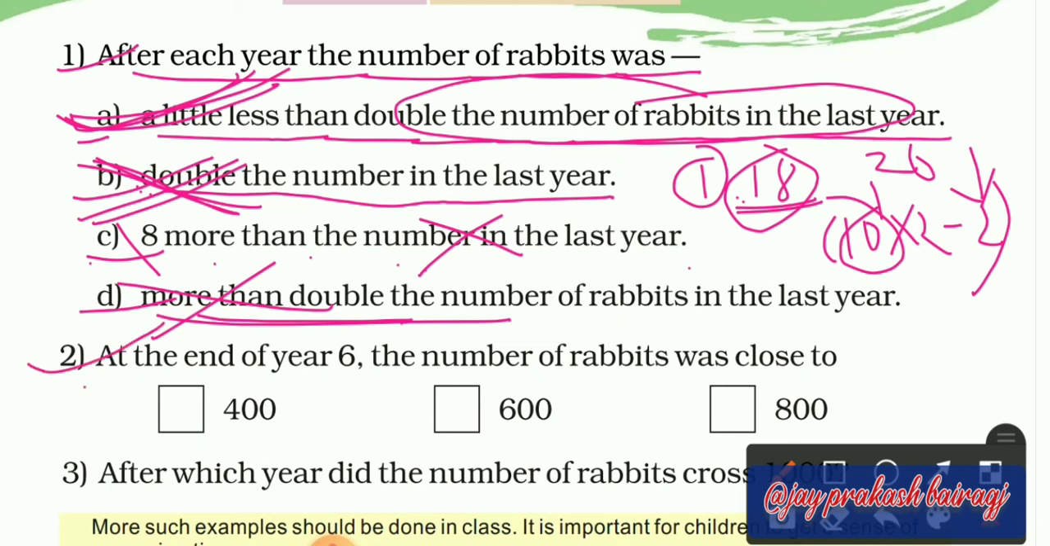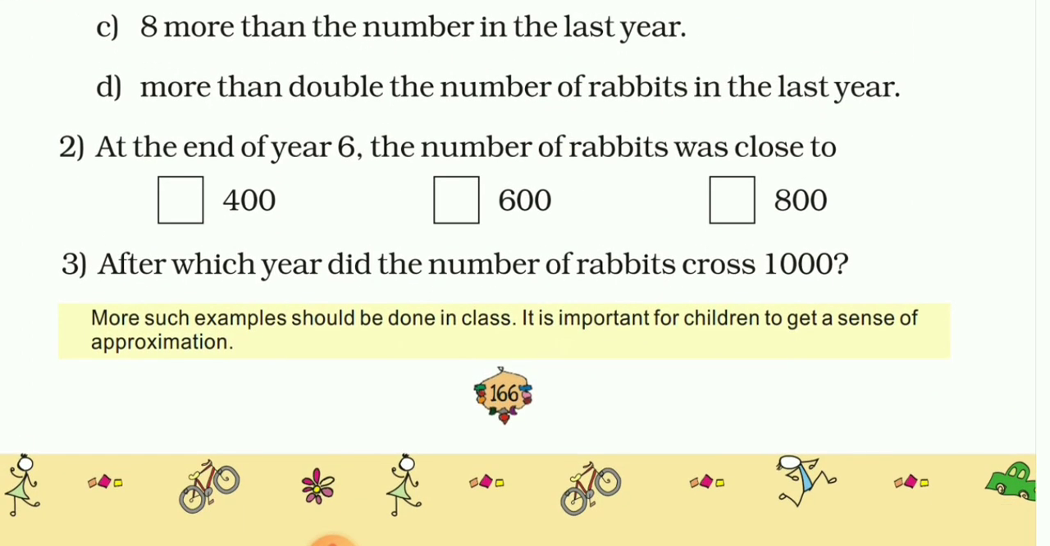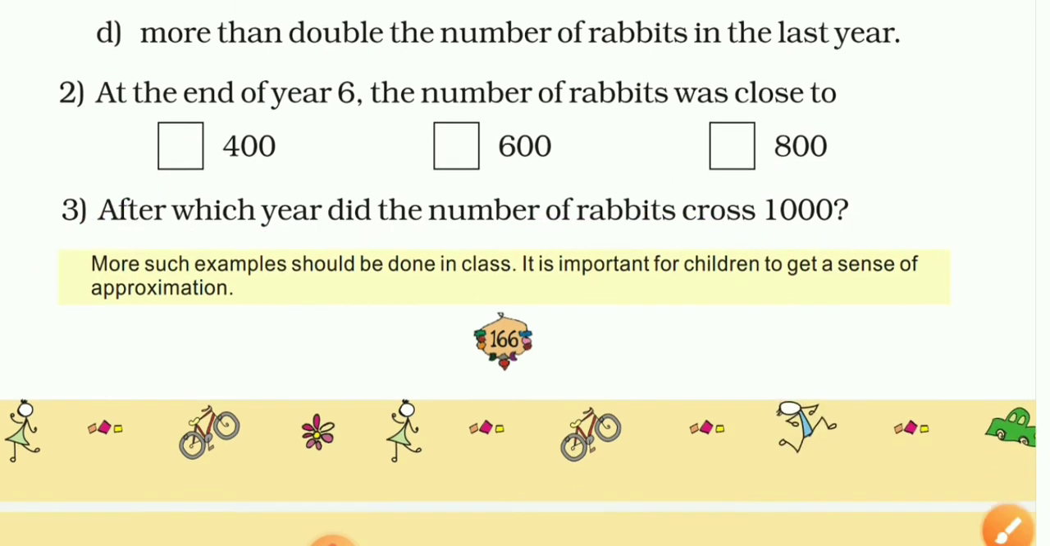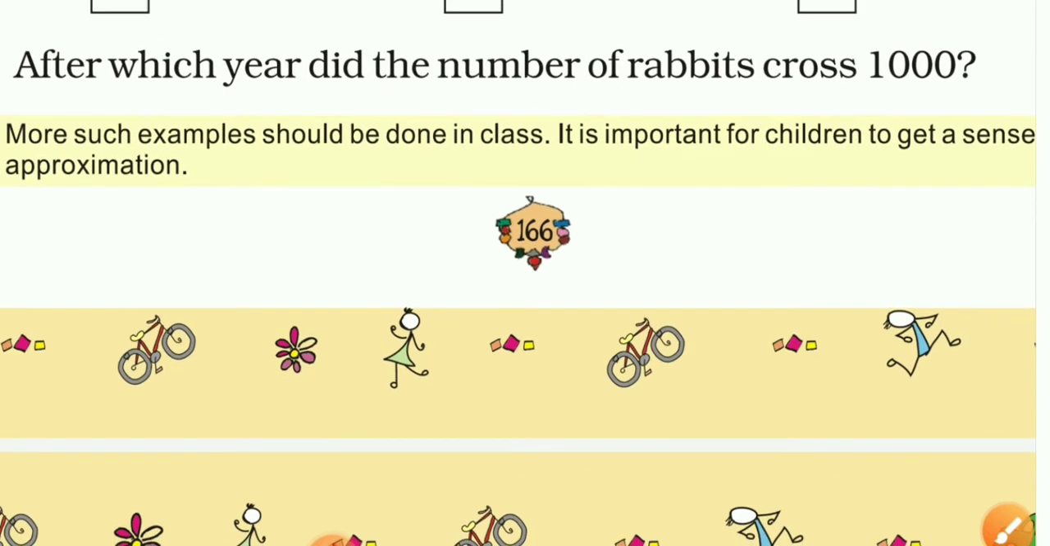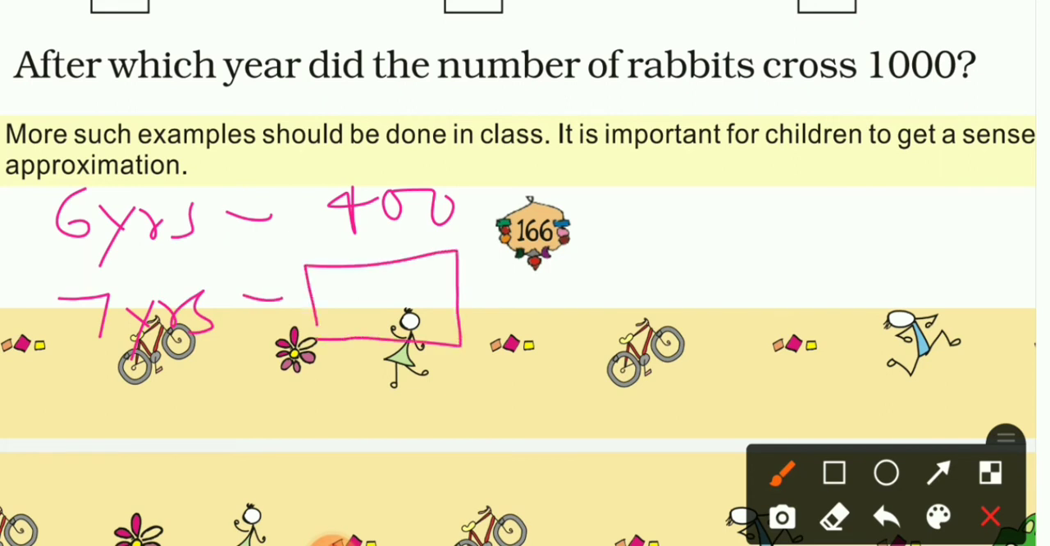Now question number 2. At the end of year 6, the number of rabbits was close to 400. We found it. Now the last question here we have: after which year will the number of rabbits cross 1000? So we know that in the 6th year the number of rabbits was 400, right? So now let's find the number of rabbits in 7 years. For that, what do we have to do? For the number of rabbits, just make double of 400. Okay, so 4 to the 800, right?